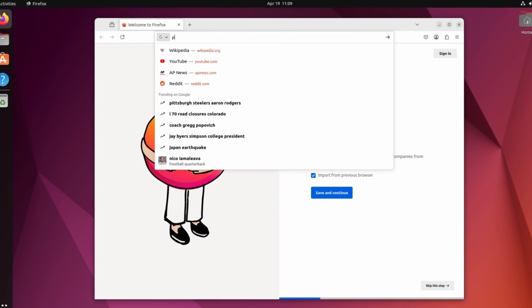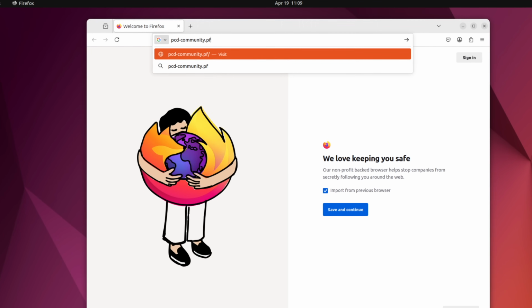Another thing I didn't mention during my deployment overview is that PCD Community Edition is hard-coded to only answer to the URL of pcd-community.pf9.io, and there's no way to change that. This means that it's up to you to have your own DNS server infrastructure running in your network, and you have to create a new zone to resolve those addresses so all of your systems can access the GUI, or you have to manually add the DNS entries to each host file on every system you want to use to manage PCD. I'd love to be able to define my own URL for all of my private cloud stuff, so I hope that that changes in the future.